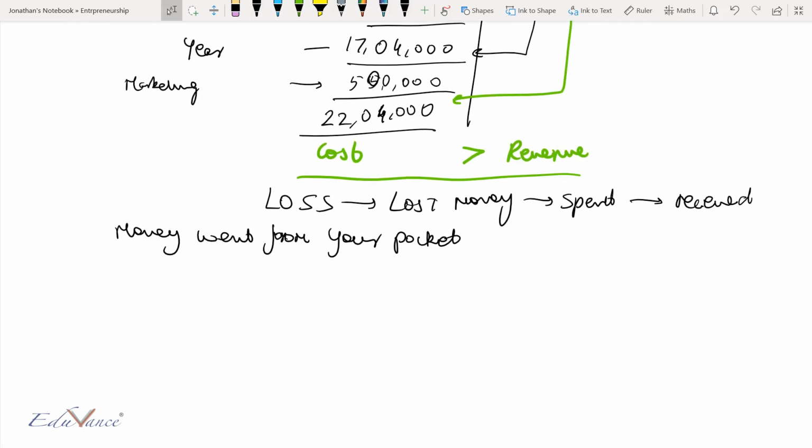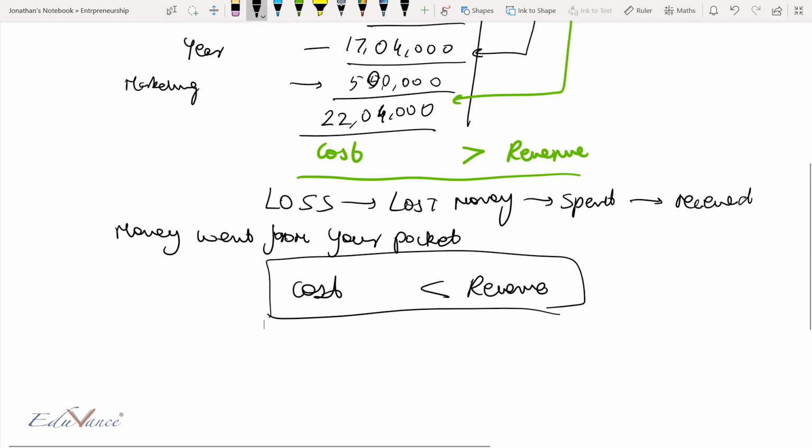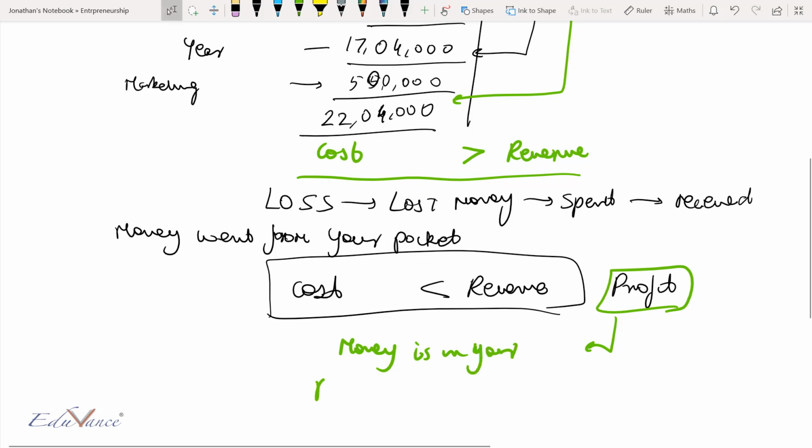On the other hand, you did some magic, and I'm not going to tell you what that magic is because I want you to try that on your own in the Entrepedia platform. If your revenue is greater than your cost, that, my friends, is called as profit. And when profit comes, means money is coming in your pocket rather than going from your pocket, and this is a situation that you want to create.